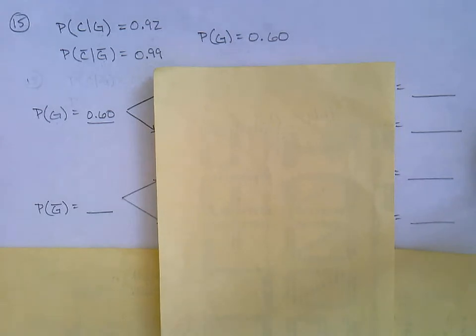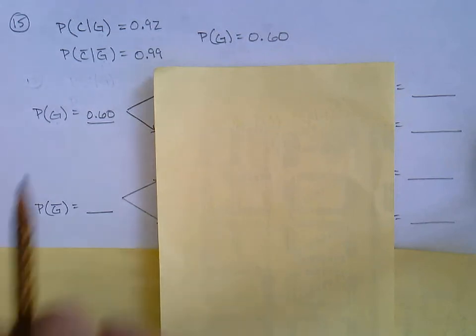And something similar was going on back in number 14. So you can look back at that and realize, oh yeah, it had to be. We started with the probability of going to the review, because that's what they told us. In that problem 14, they said the professor estimates that 80% of the students will attend the review, and that's how we got started. Right, our first thing was 0.80.